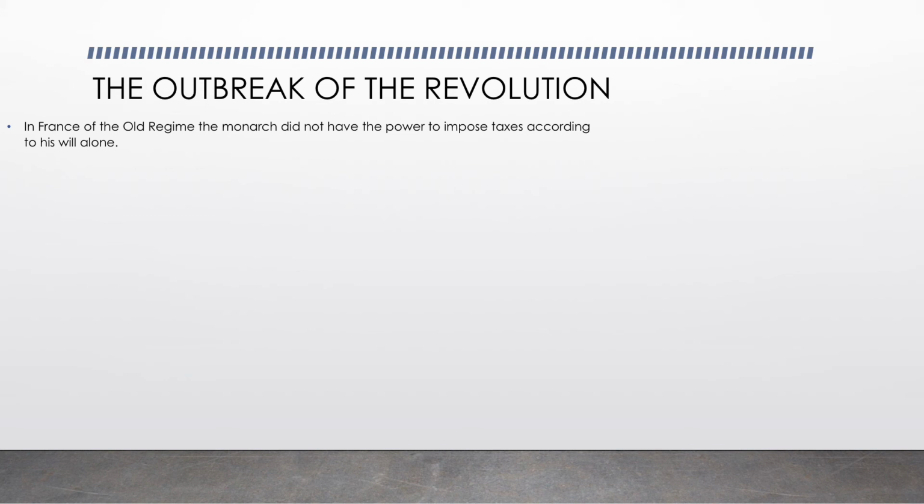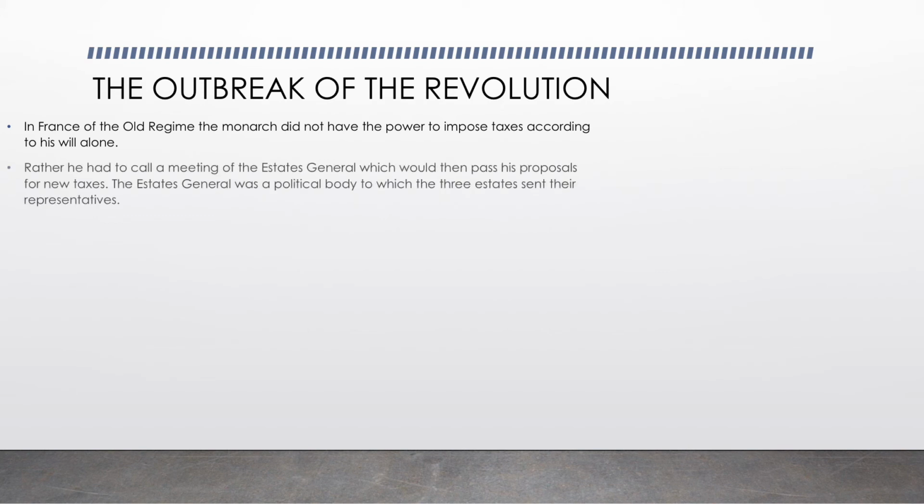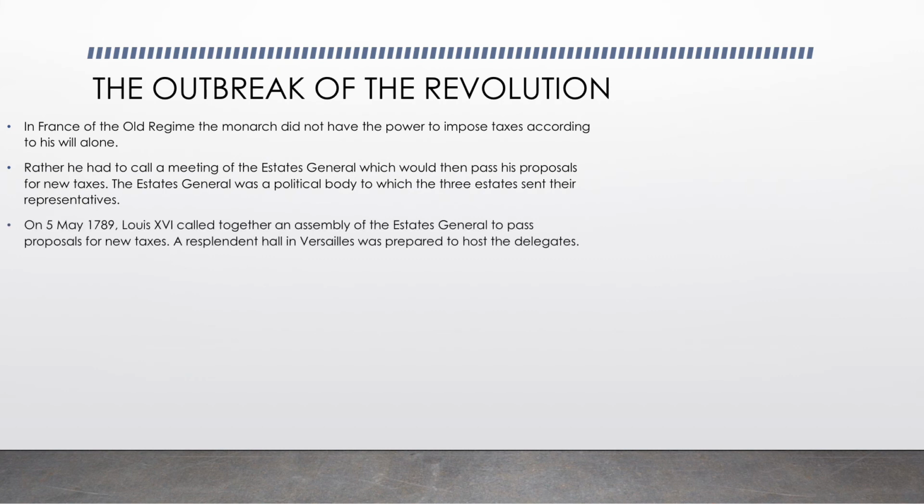The dictatorship, monarchy, and democracy. In dictatorship, king can take his own decisions. In monarchy, the king cannot take his decisions alone. He has to call the estates, right? Rather, he has to call the meeting of the Estates General. So every estate will send their representatives. Okay. So now the king is going to hold an Estates General meeting.